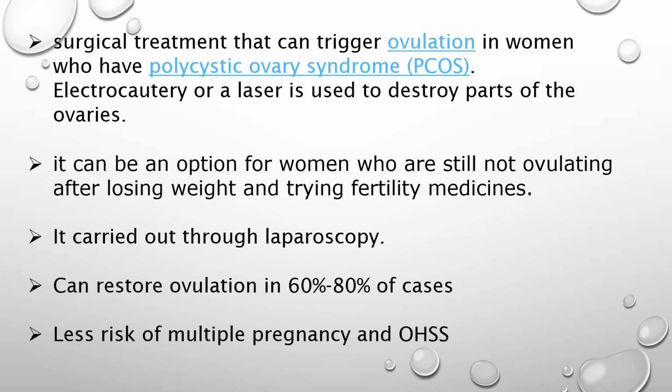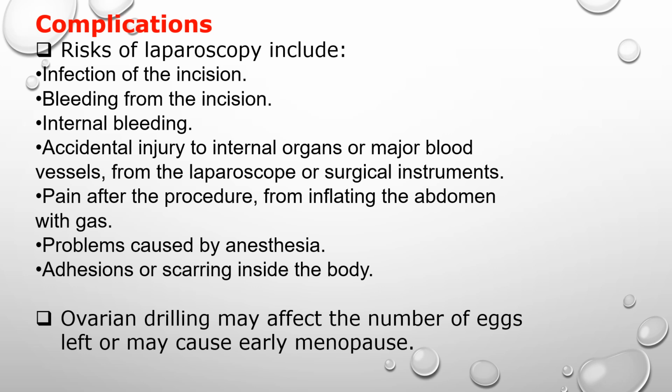كليتهم. زين، لمن استعمل الاوفريان دريلينج؟ استعمله اذا مريضه كانت thin or despite of weight loss there is no ovulation. It's carried out through laparoscopy. Its success rate is 60 to 80%, and there is less or no risk of multiple pregnancy or ovarian hyperstimulation. Complications, first of all, are related to the risk of laparoscopy, you know, it is a surgical procedure: anesthesia, infection, bleeding, injury to the viscera, bladder, bowel, blood vessels. In addition to that, pain and hernia formation later on.